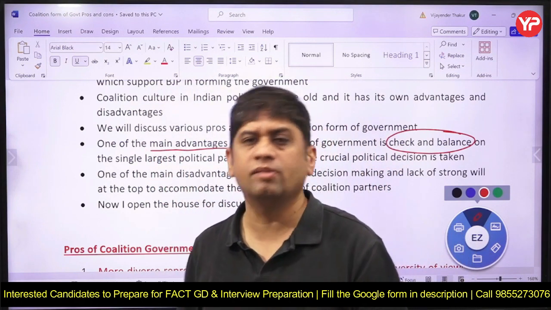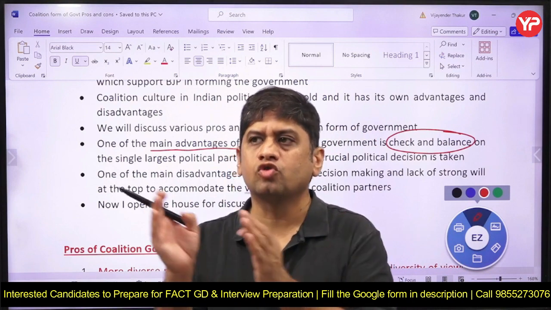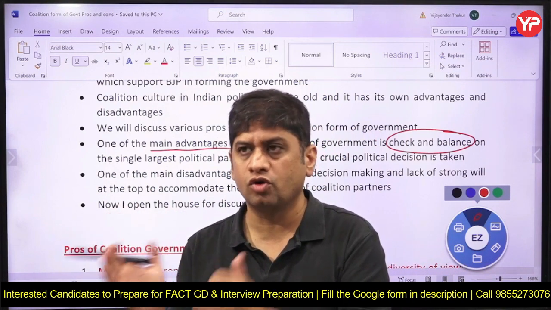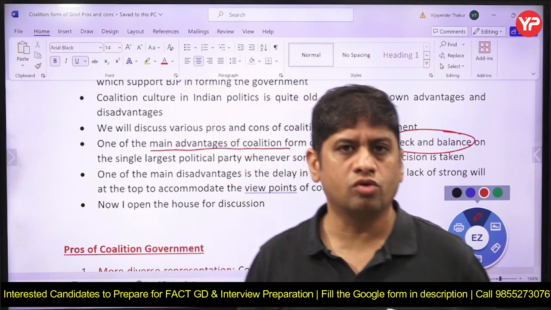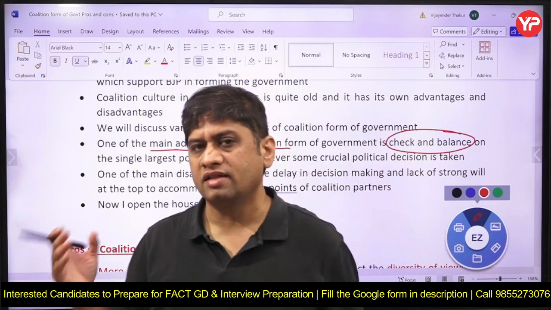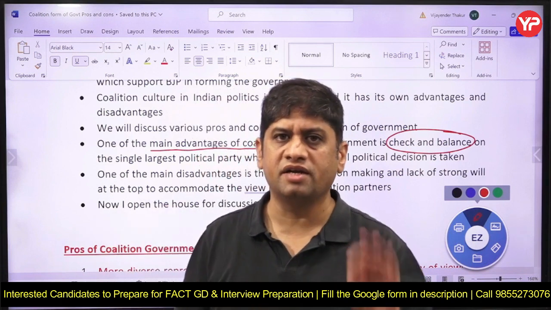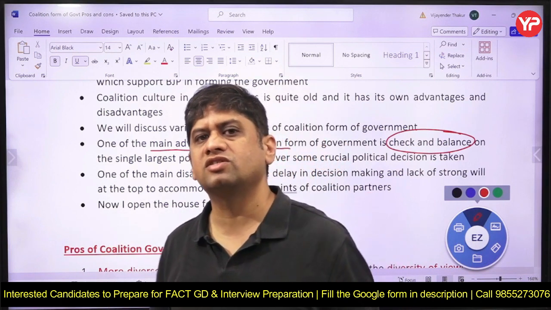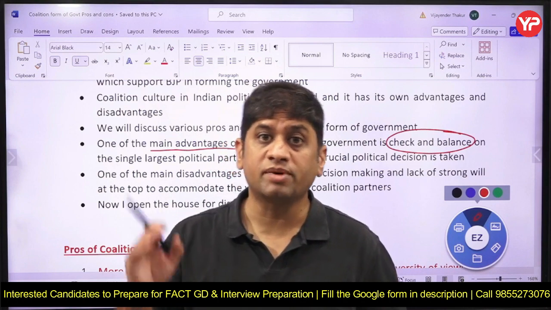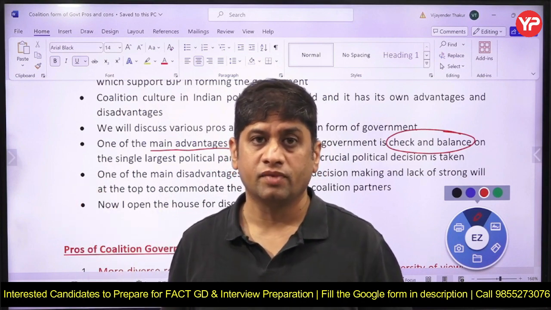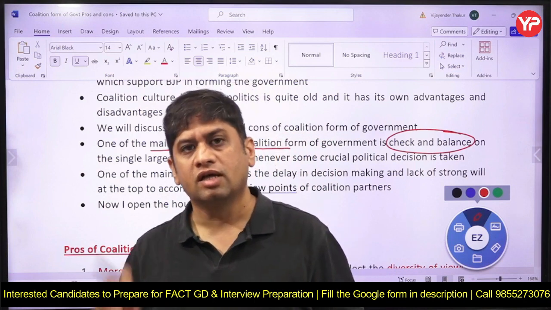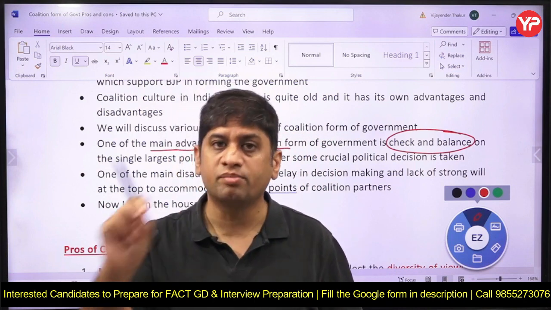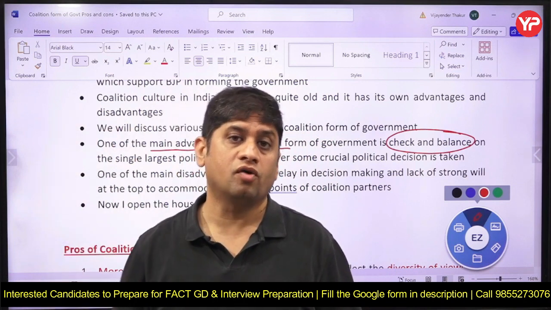So for a healthy democracy, opposition should also be strong. It should not be very weak. The first time when the Narendra Modi government came in force, the second largest political party, Indian National Congress, could not even get 10% of total seats in Lok Sabha. So the leader of opposition was not there. To become leader of opposition, the political party should have minimum 10% of the total number of seats of Lok Sabha.